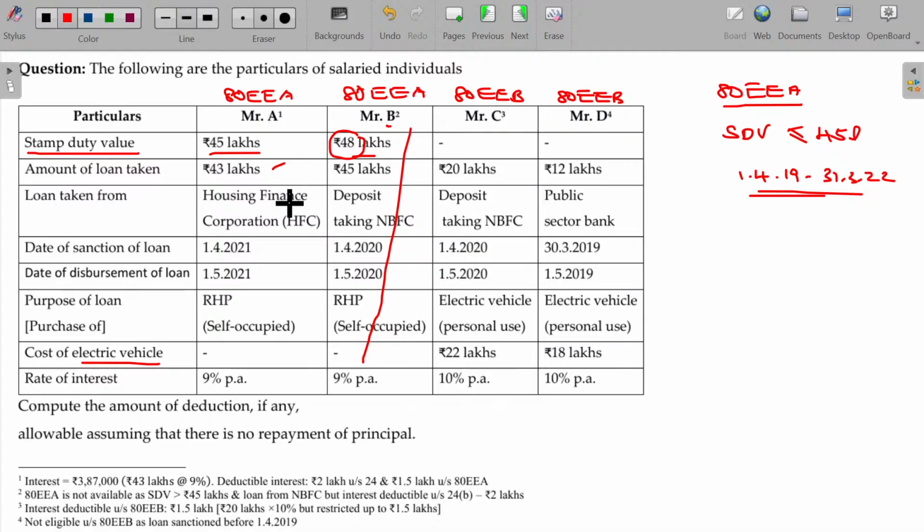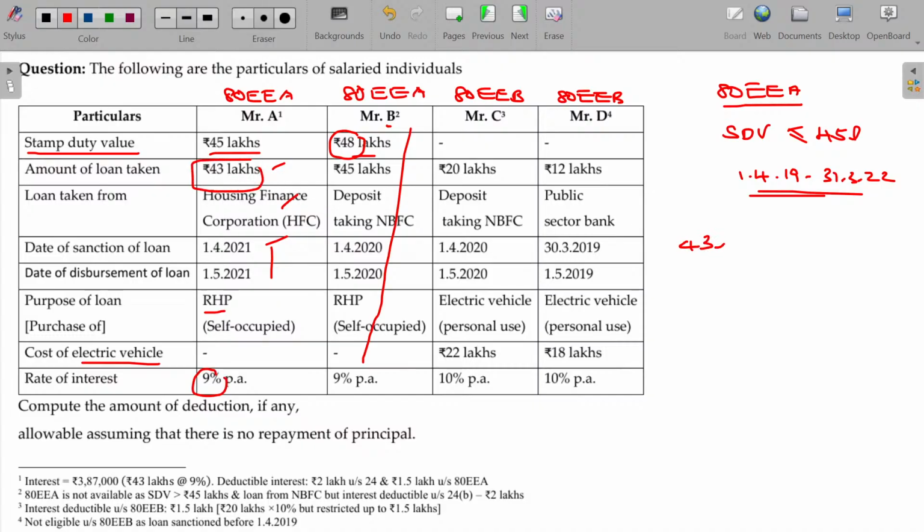Let me come to this one. This is okay, this is okay. Housing Finance Corporation, that's okay. And the date of sanction is within this period. Disbursement is also made within this period. Residential house property, 9% eligible, for the loan of 43 lakhs.